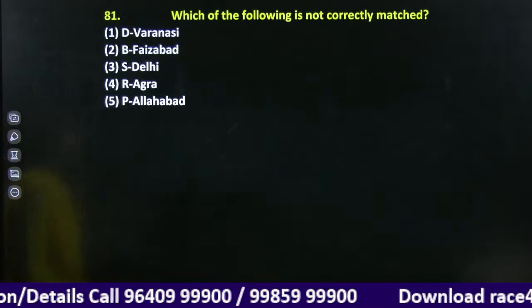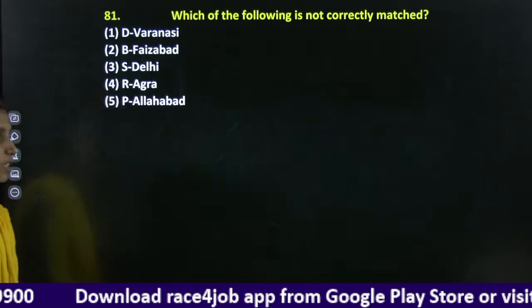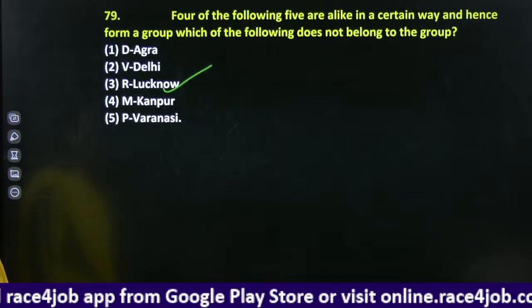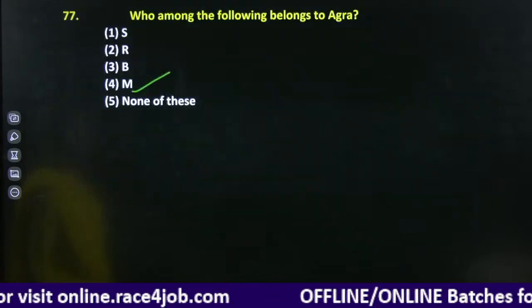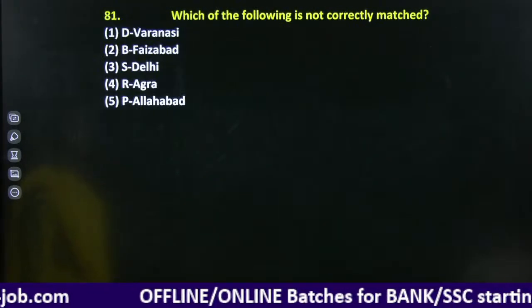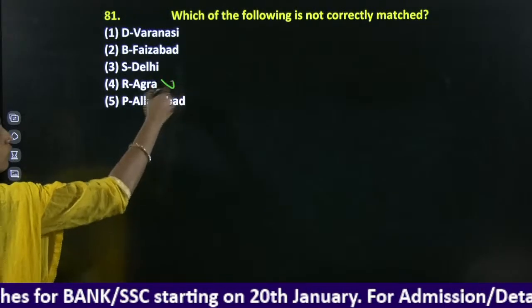Right? Which of the following is not correctly matched? Here they are asking you the false one. D, Varanasi. D, Varanasi, yes. B, Faizabad, yes. S, Delhi, yes. R, Agra, no. R is Lucknow.